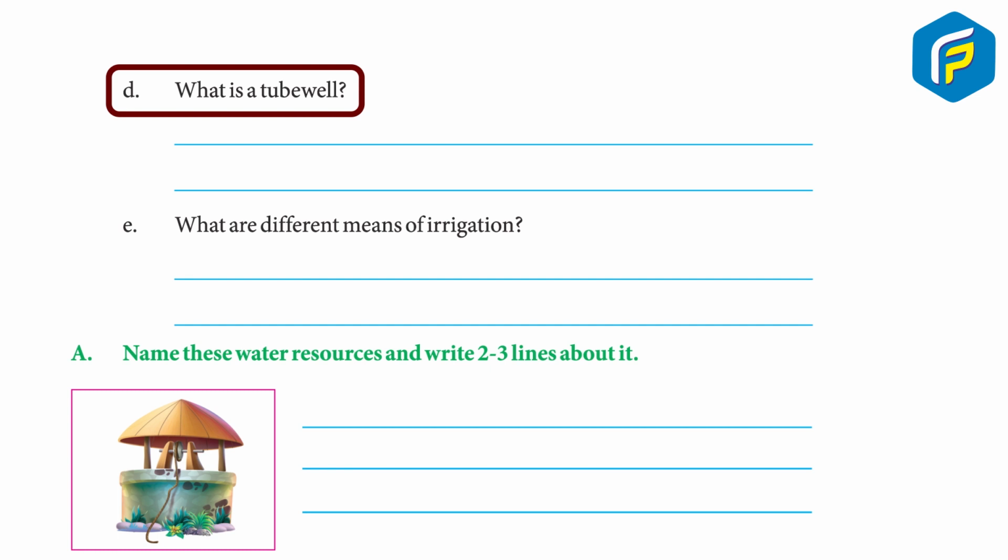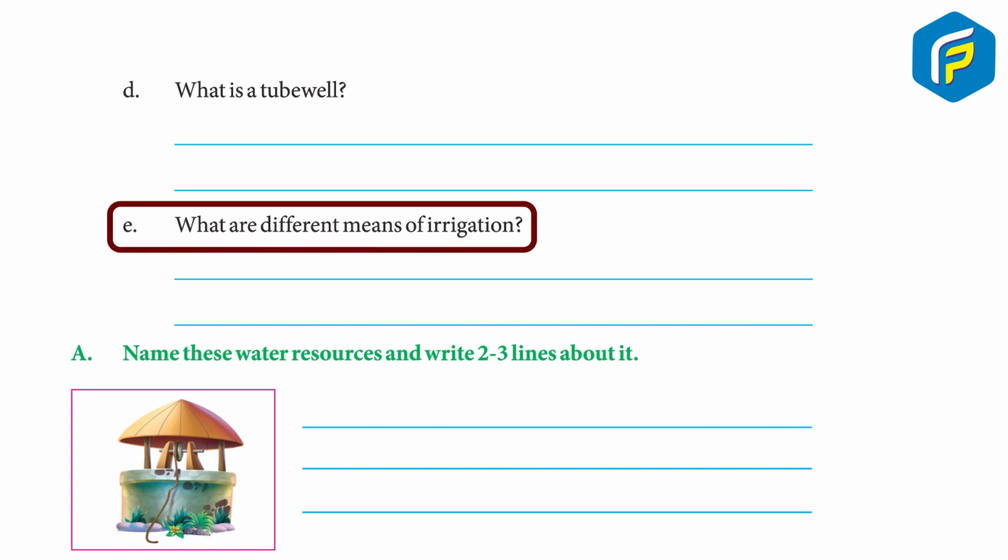D. What is a tube well? Answer, tube wells are used to draw water from underground with the help of electric pumps. E. What are the different means of irrigation? Answer, the different means of irrigation are sprinklers, water wheel, windmill and water pump.